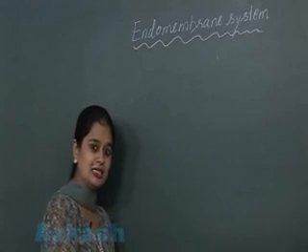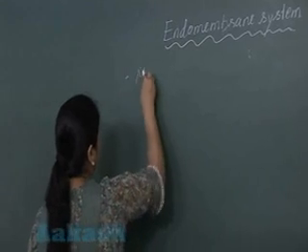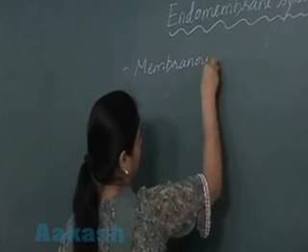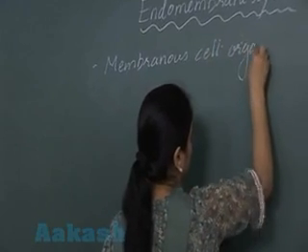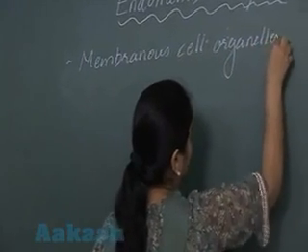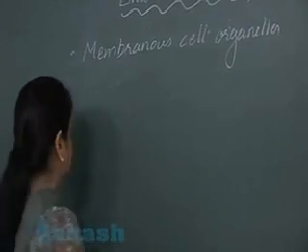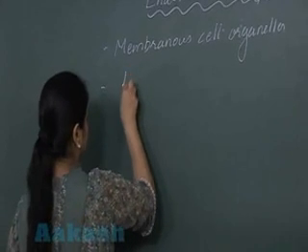So you are getting this. Endomembrane system के अंदर present है membranous cell organelles और ये जो membranous cell organelles है they are functionally coordinated. Yes, so they show close association.